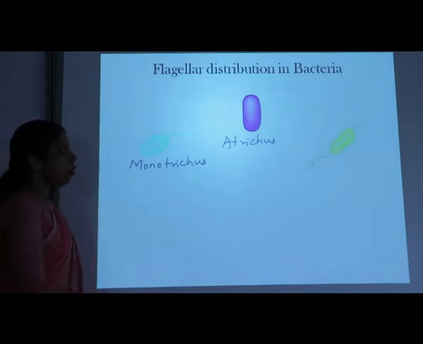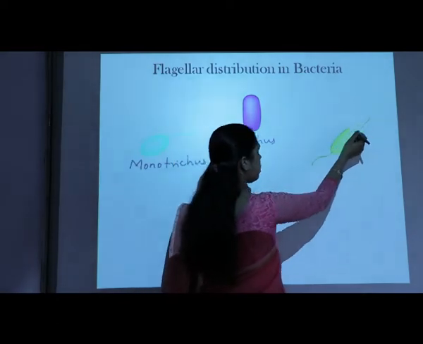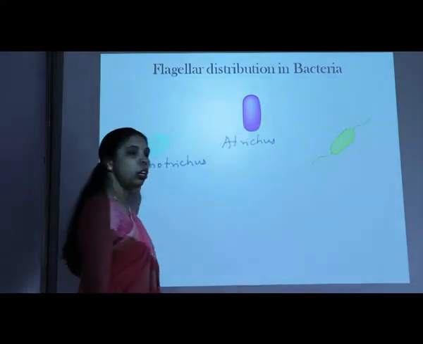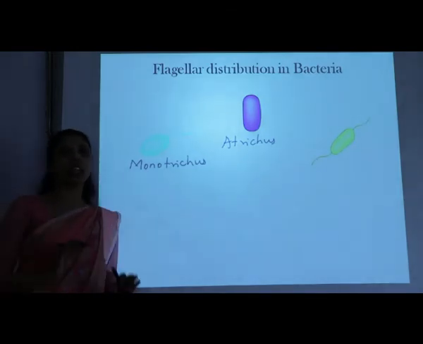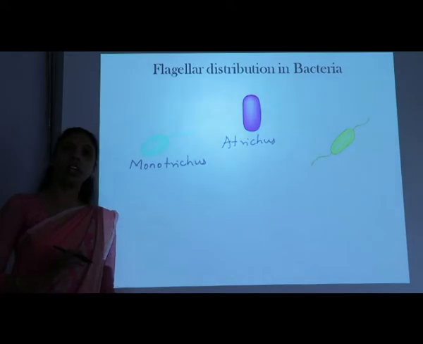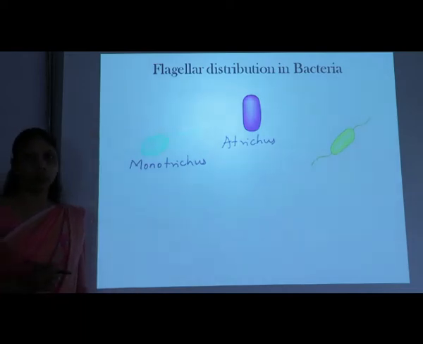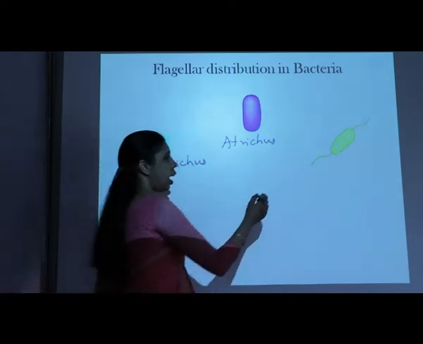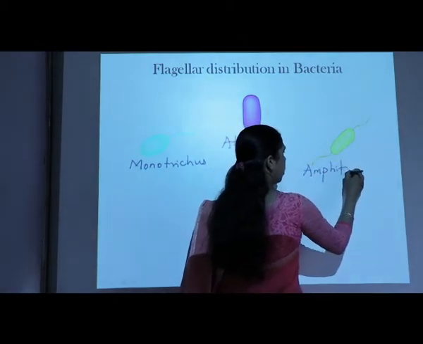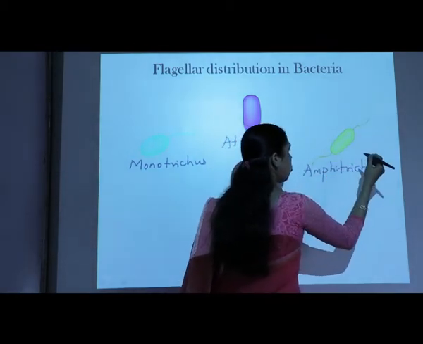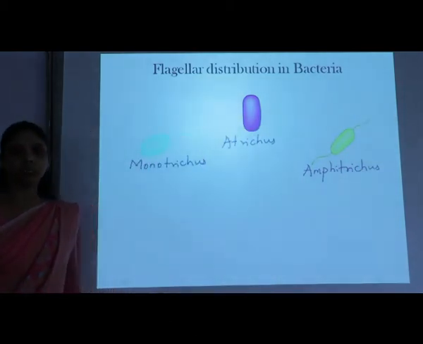Then we are observing here a bacterial cell that has two flagella, which are present on either side of the bacteria, on both the ends of the bacterial cell. Then that bacteria is called amphitrichous. So very easily you can remember these names.